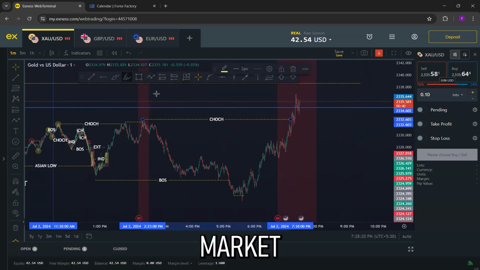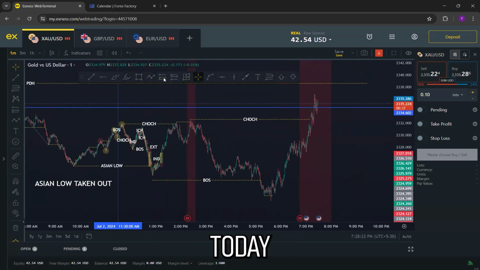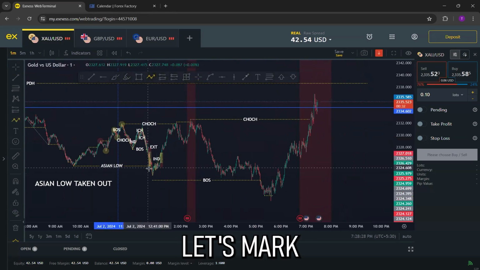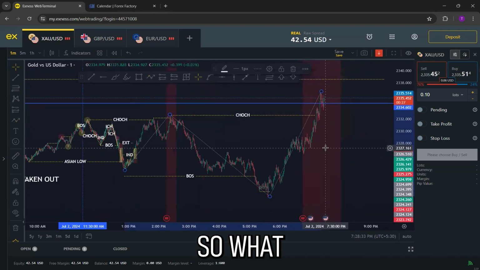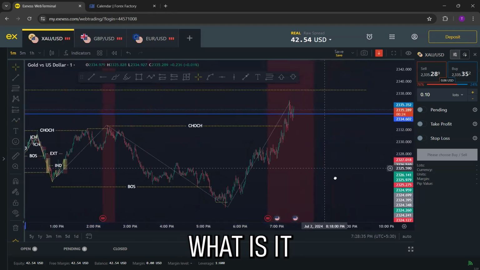So this is how the market structure has been created. The external market structure today has been very much consolidating on a higher time frame level. So let's mark the structure. This was the structure over here, and then this, and then finally this over here. So what did happen over here? What is it showing us?